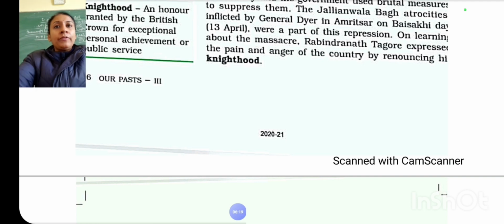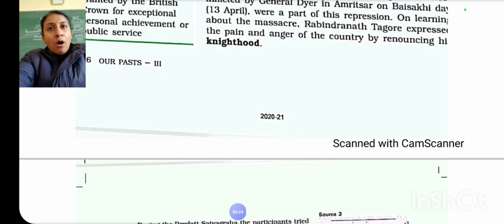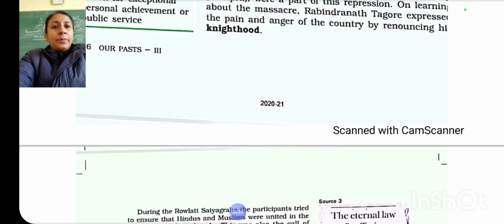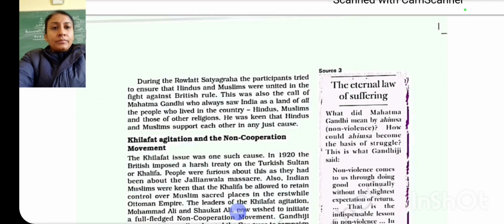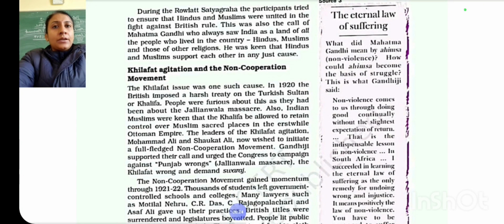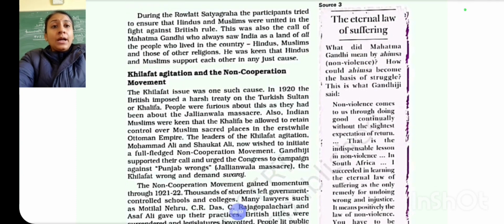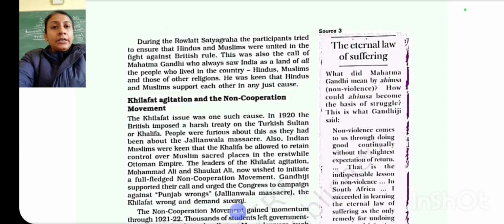Renouncing knighthood means he returned his knighthood, an honor granted by the British Crown. It was all in protest against this incident. Clear? So, during this Rowlatt Satyagraha, Mahatma Gandhi also felt that there was a need to launch a countrywide movement. But he was sure that such a wide movement could not be organized without Hindu-Muslim unity.